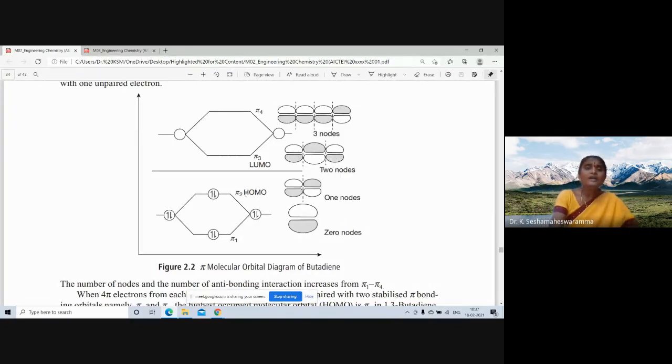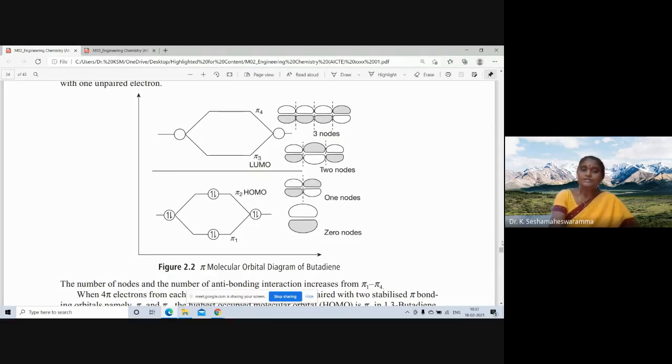Hence, the pi 2 molecular orbital in butadiene is known as the highest occupied molecular orbital. The pi 3 molecular orbital in butadiene is known as the lowest unoccupied molecular orbital.